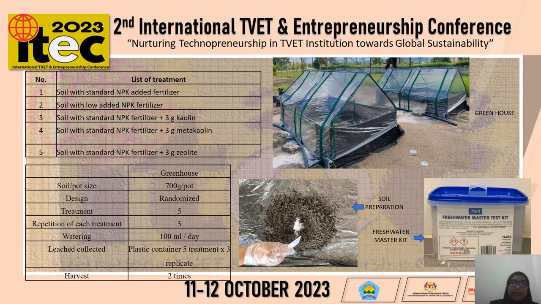Next, this is the preparation of our research. Okay, like I said before, we did all our research in greenhouse, with the specific environment and temperature. For the soil preparation, we just mix the kaolin, metakaolin, and zeolite in soil. And then for the nitrite and nitrate analysis, we use the freshwater master kit, and the concentrations of leaching nitrite and nitrate will be taken by comparing the color.